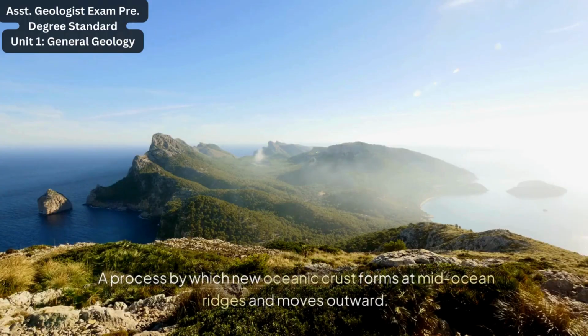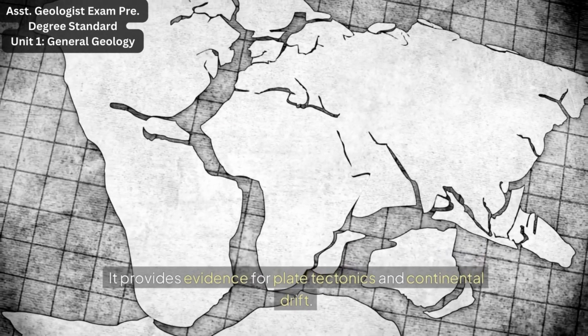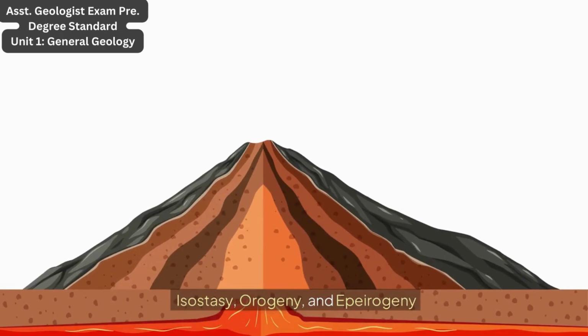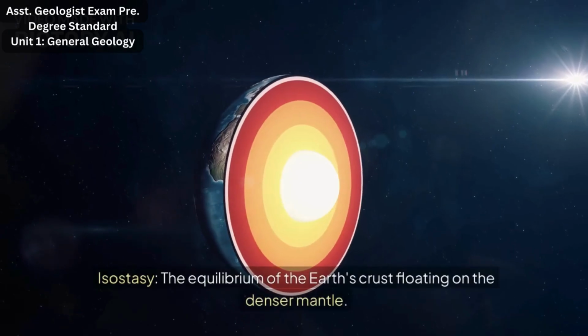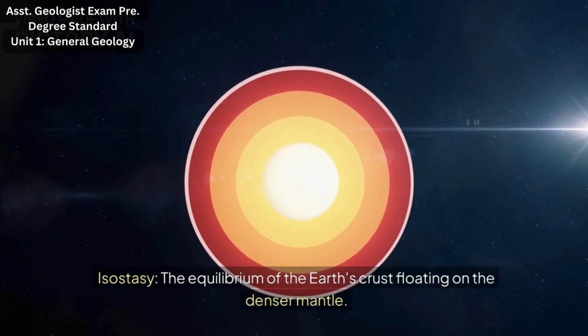Seafloor spreading, a process by which new oceanic crust forms at mid-ocean ridges and moves outward. It provides evidence for plate tectonics and continental drift. Isostasy, orogeny, and epeirogeny. Isostasy. The equilibrium of the Earth's crust floating on the denser mantle.